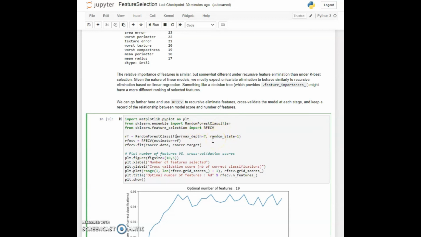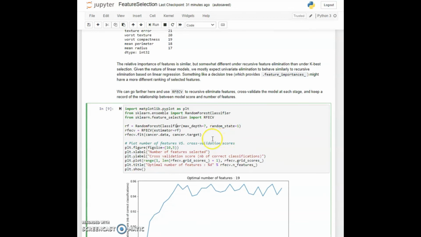We import the submodule feature selection RFE-CV, and then we'll create an instance of a random forest classifier choosing max depth equal to 7, which we know happens to be a good choice for the cancer dataset. Then we'll create an instance of the RFE-CV, and then we'll fit the model against the cancer data and cancer target. Now this will eliminate one by one the least important features, but at each stage it will split the data multiple ways and do the cross-validation against it.